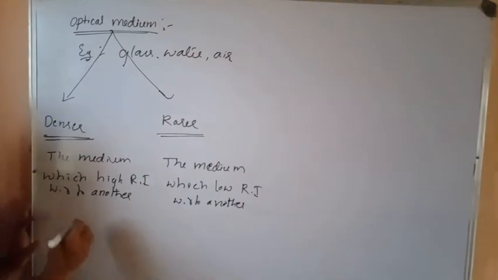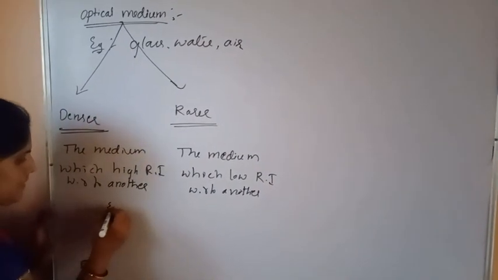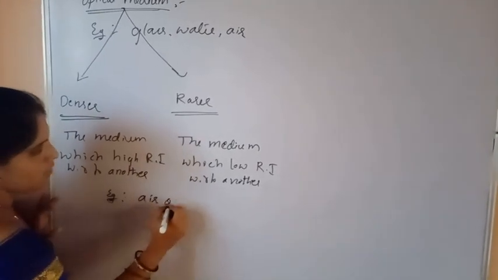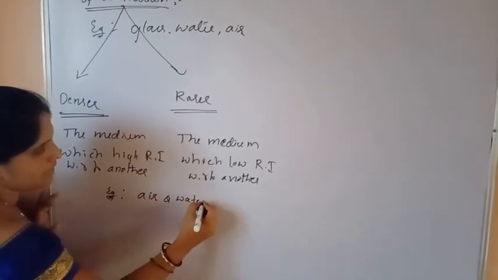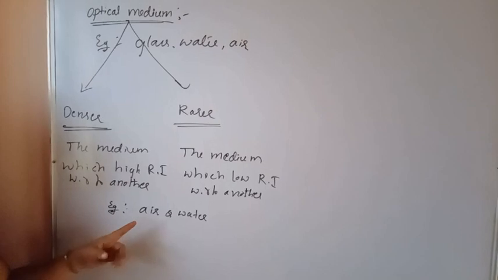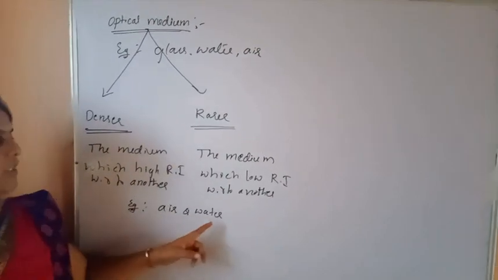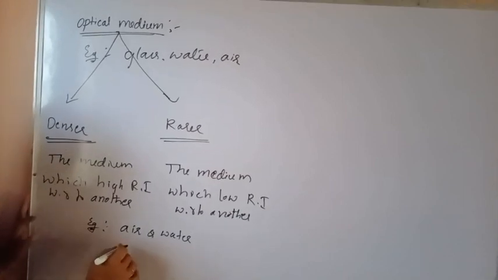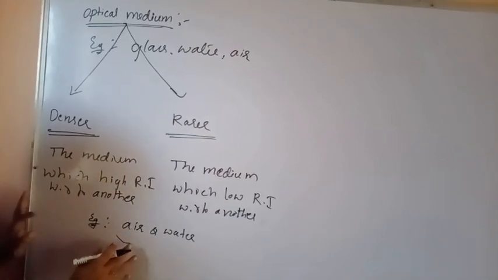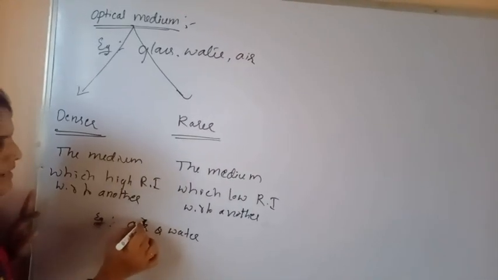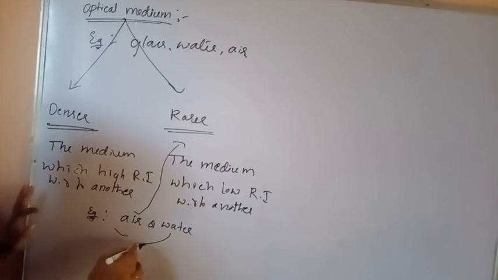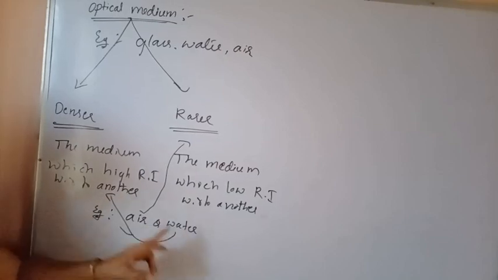For example, consider two mediums like air and water. Here, the refractive index of air is less compared to water. So, in the air and water pair, air has low refractive index, so it is the rarer medium, and water has high refractive index, so it is the denser medium.